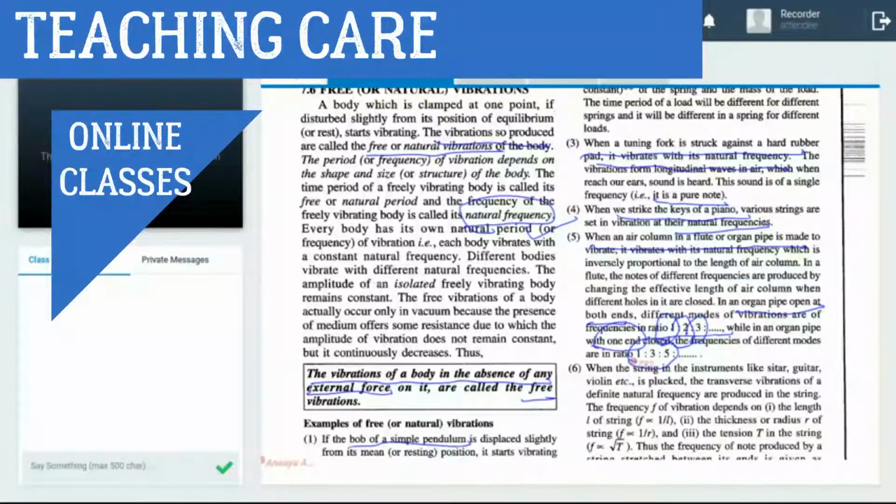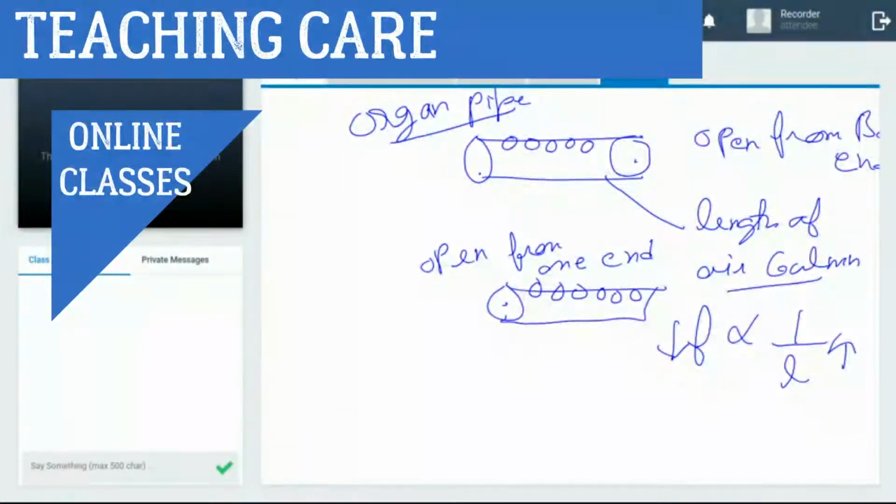It means it shows the maximum frequency at 5 meter, then at a distance of multiple of 3, 15, then a multiple of 5, 20. So come to the diagram again. Two types of pipe. Open at both ends, it will show 1:2:3, like maximum frequency at 5 meter, then multiple of 2, 10 meter, 3, 15 meter. This length is the length of the air column.